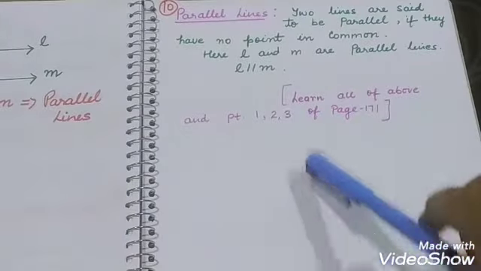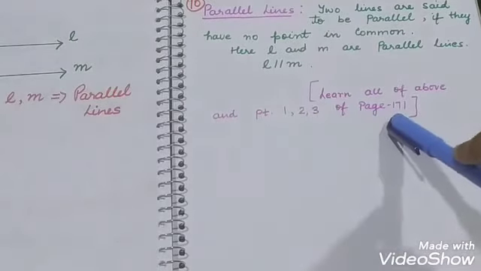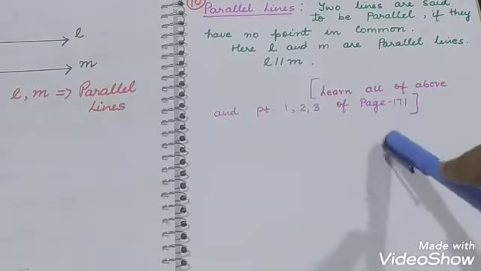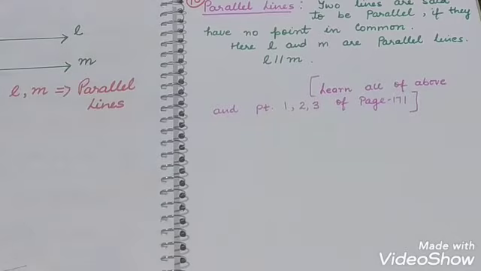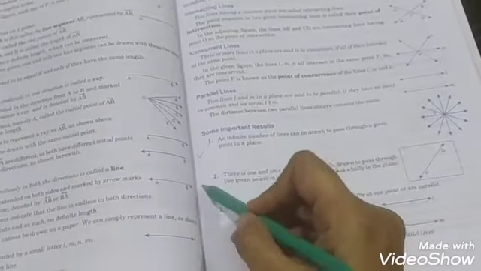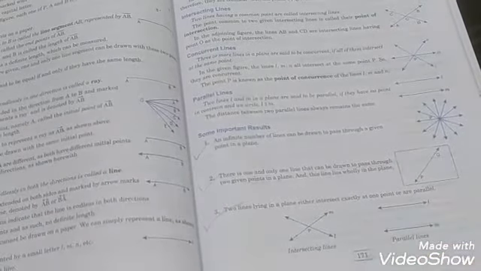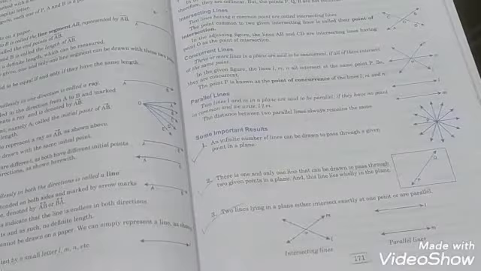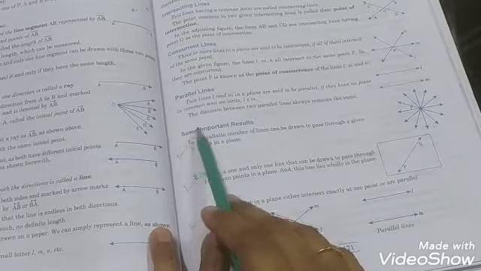Now you need to learn all the above definitions and points 1, 2, 3 of page 171. From the book, on page 171 we have these three points, where it is written some important results. You need to learn these three points along with all the definitions that I have written over there. Now let us see what the first point is.